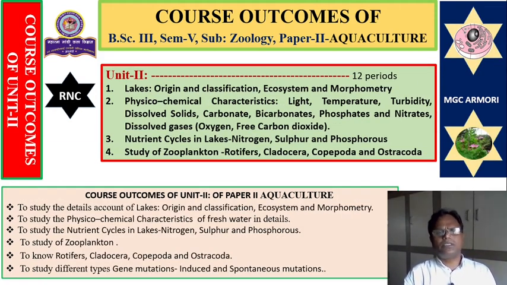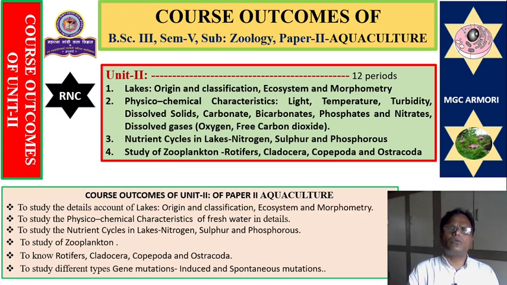And this is unit number 2, which includes the lake ecosystem: origin, classification, ecosystem and morphometry, then physico-chemical characteristics of water: light, temperature, turbidity, dissolved solids, bicarbonate, carbonate, phosphate, nitrates, dissolved oxygen, free oxygen, free CO2. Such physico-chemical characteristics we are going to learn in more detail in unit number 2.